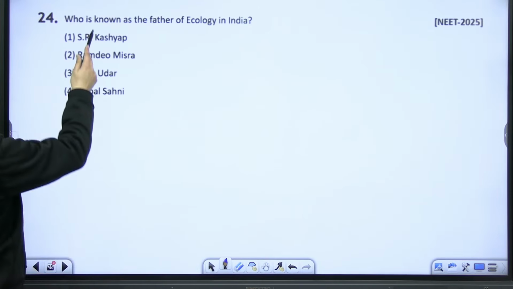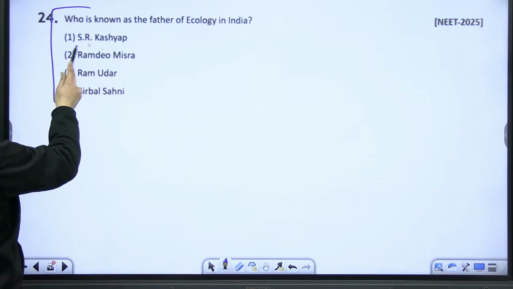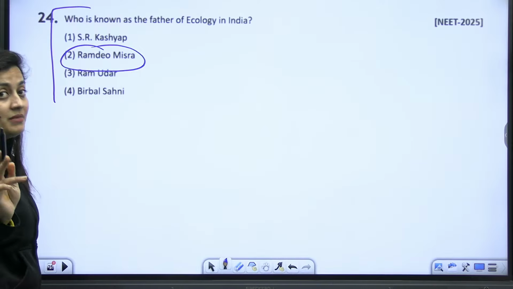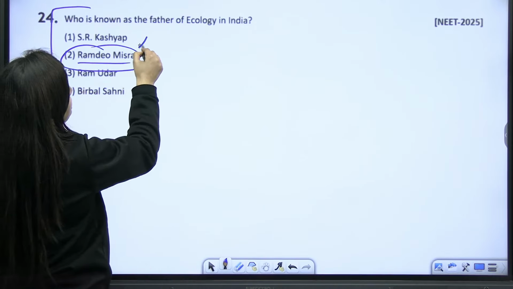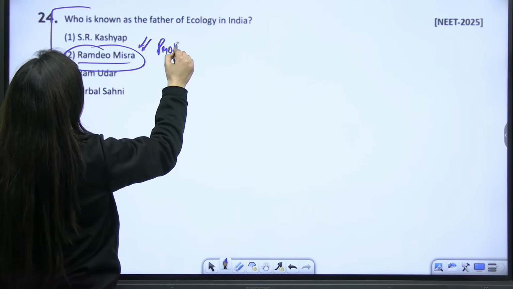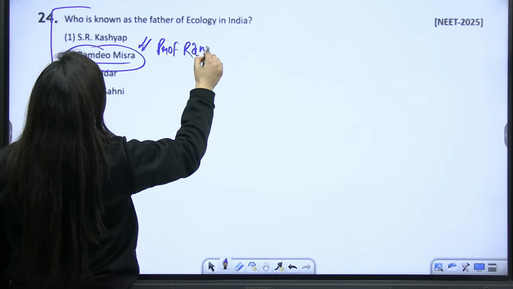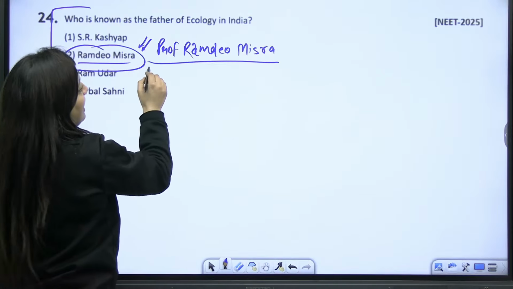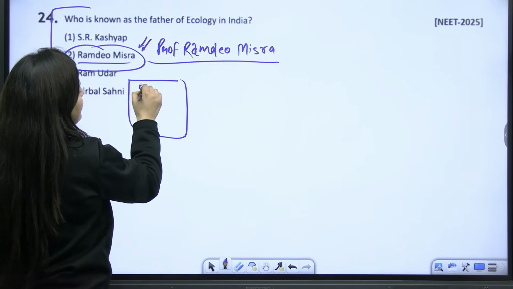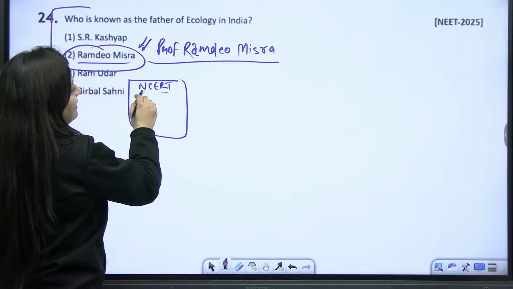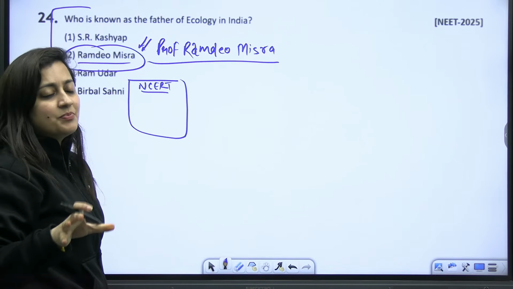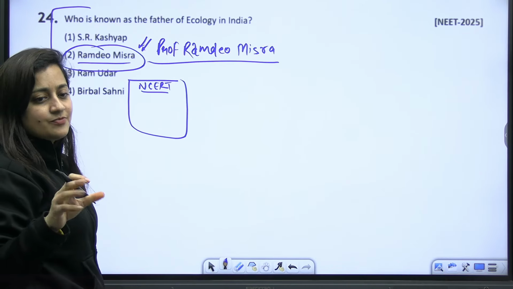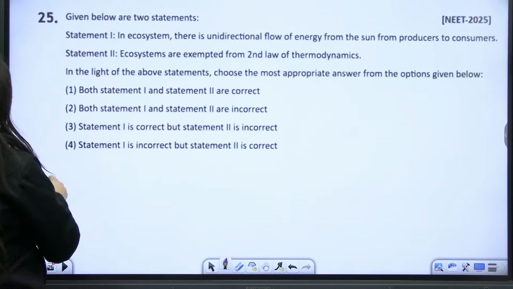Okay. Next, who is known as the father of ecology in India? I forgot to mention it in my marathon, but it is Professor Ramdeo Mishra. He is the father of ecology in India. And if you read the NCERT, where they initially give the explanation of that unit, there you will find the answer.